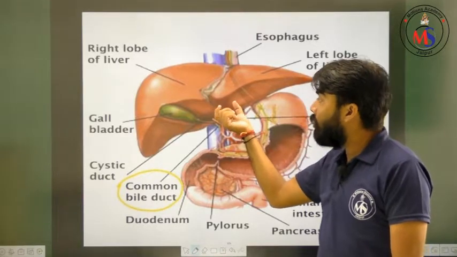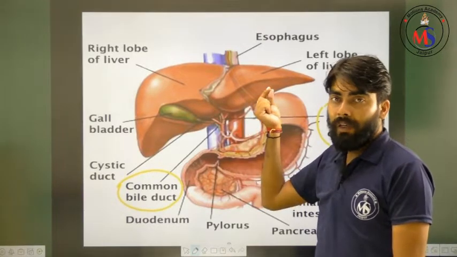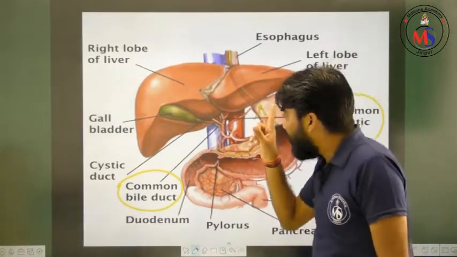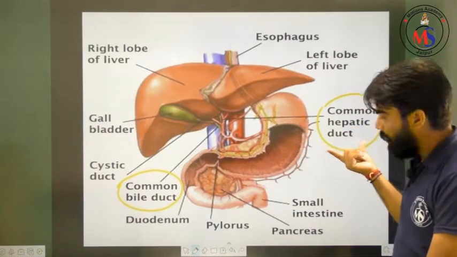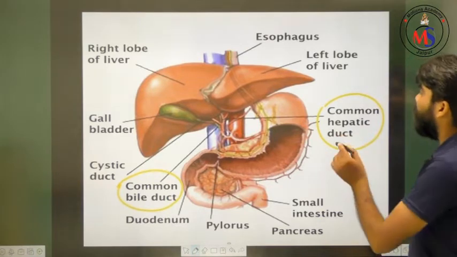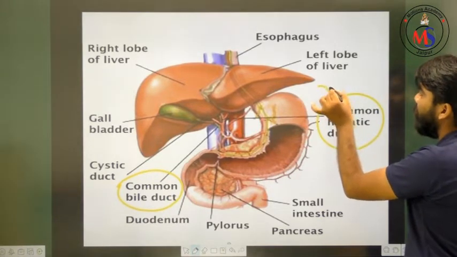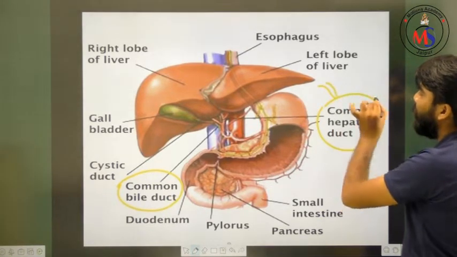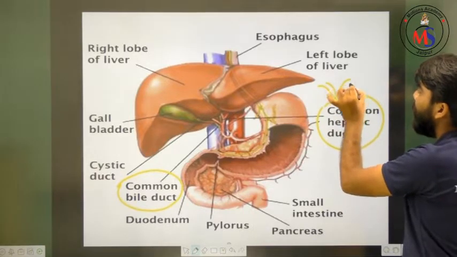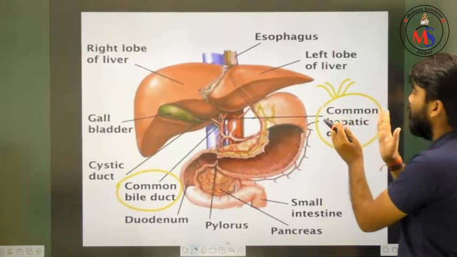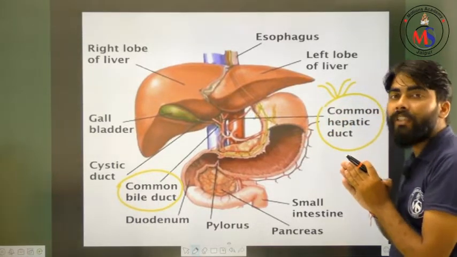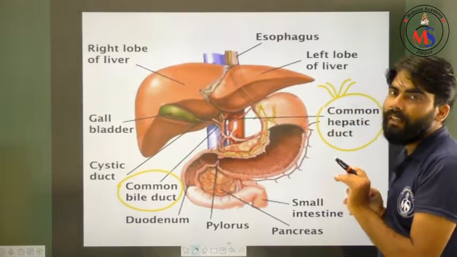These two hepatic ducts will merge into each other, and then there will be a common hepatic duct. That means the common hepatic duct is the combination of the right hepatic duct and the left hepatic duct.